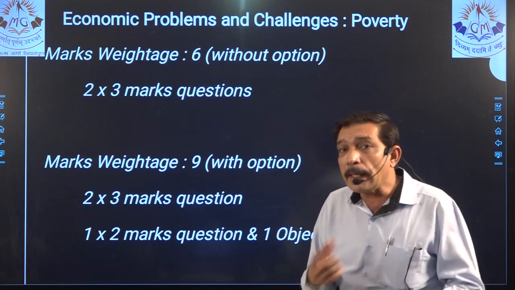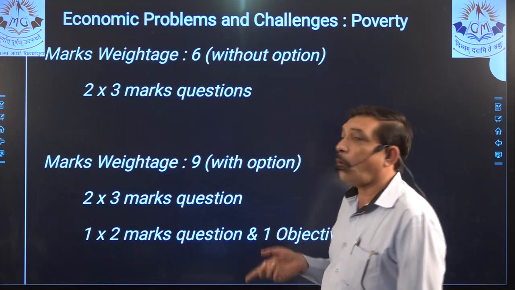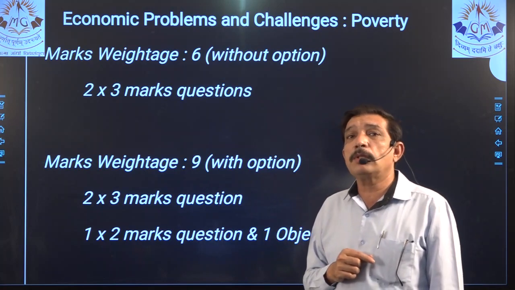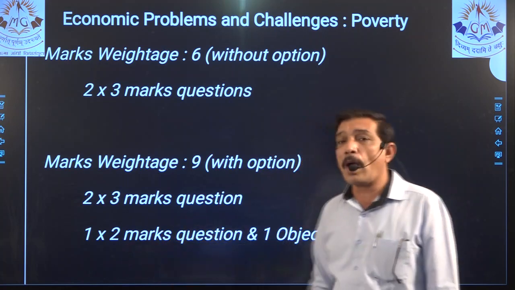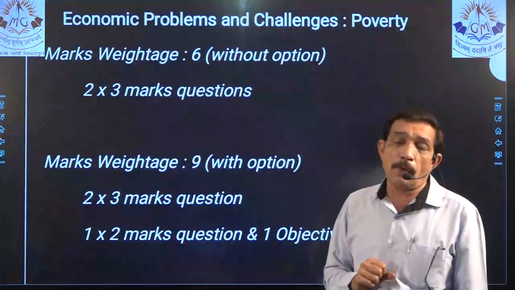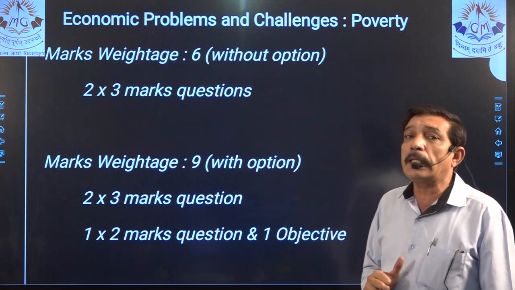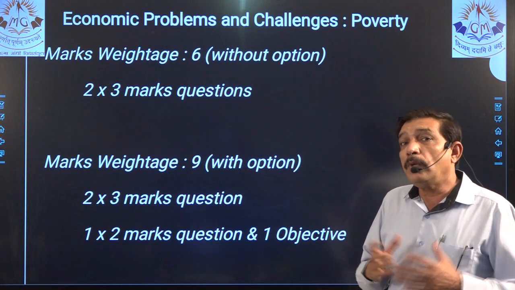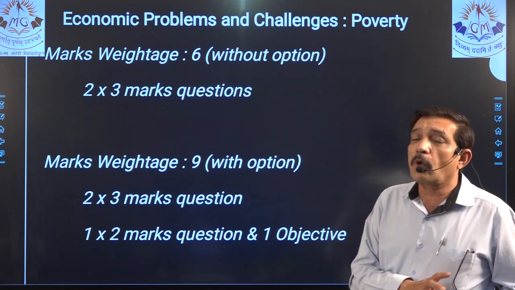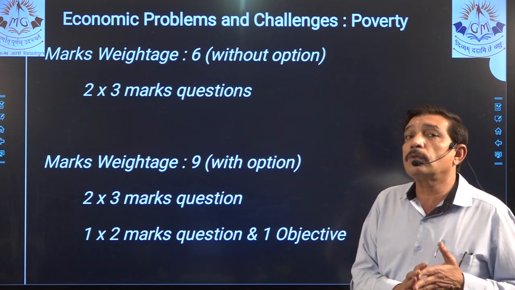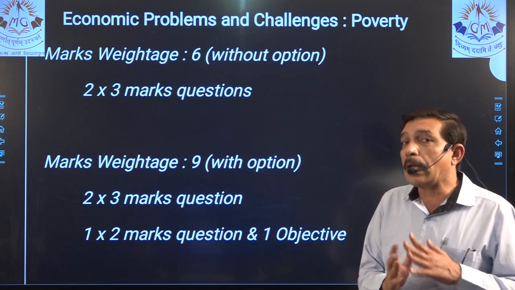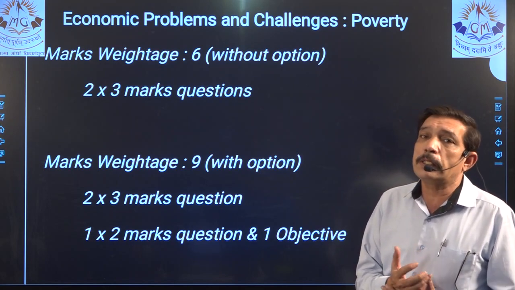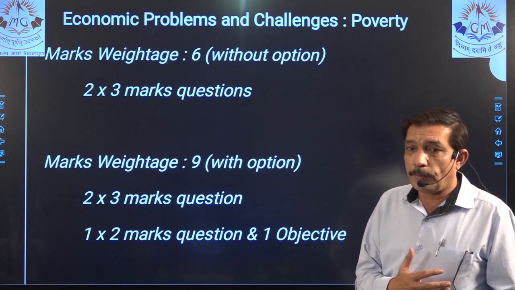Now our burden increases, because if we want this chapter to be thoroughly prepared so that we get an additional 2 marks plus an objective 1 mark, then we have to prepare in another way, where we also include small topics which will cover a 2 mark question. So it is up to you how to prepare this particular chapter, right?